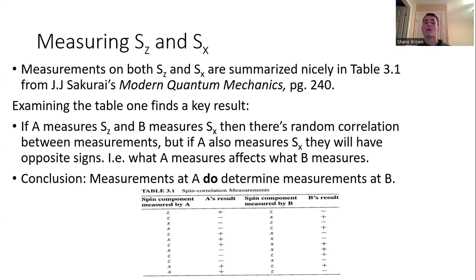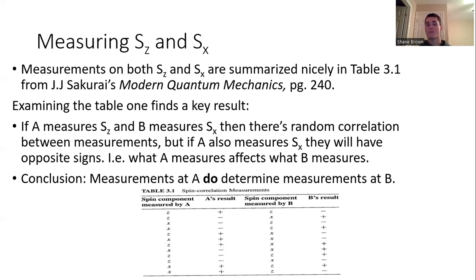There isn't any correlation between the measurements at all. It's completely random. But now if you look at the situation where they're both measuring along the same axis, so suppose Alice and Bob are both measuring along SX, what you observe is that they'll have opposite signs, very similar to when we were just measuring along SZ. We found that they always had opposite signs. That was the experimental result. Same thing here. If both are measuring along SX, one will measure spin up along X, the other will measure spin down along X. So what you can conclude from this is this.